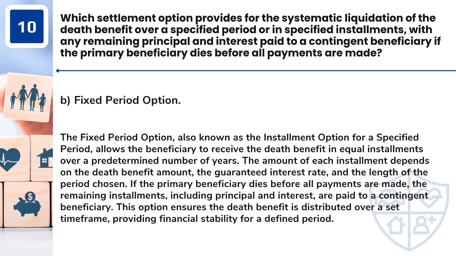Answer: B. Fixed period option. The fixed period option, also known as the installment option for a specified period, allows the beneficiary to receive the death benefit in equal installments over a predetermined number of years.